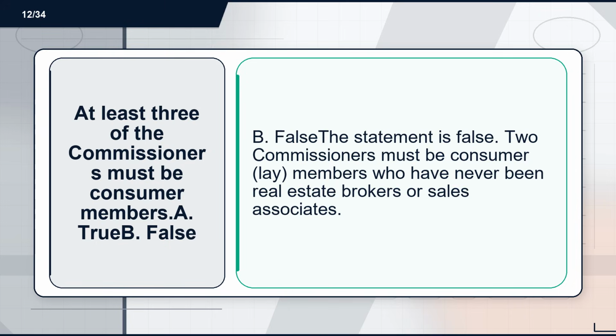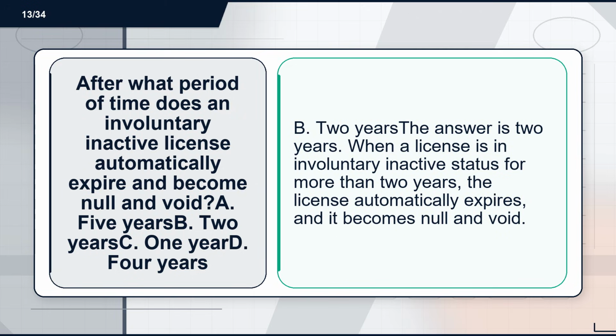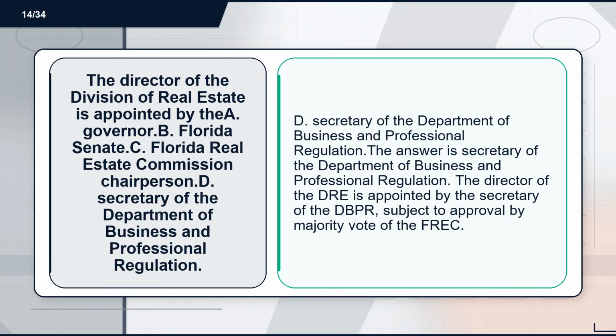Flashcard 12. Term. At least 3 of the commissioners must be consumer members. A. True. B. False. Definition. B. False. The statement is false. 2 commissioners must be consumer, lay, members who have never been real estate brokers or sales associates. Flashcard 13. Term. After what period of time does an involuntary inactive license automatically expire and become null and void? A. 5 years. B. 2 years. C. 1 year. D. 4 years. Definition. B. 2 years. The answer is 2 years. When a license is in involuntary inactive status for more than 2 years, the license automatically expires, and it becomes null and void.